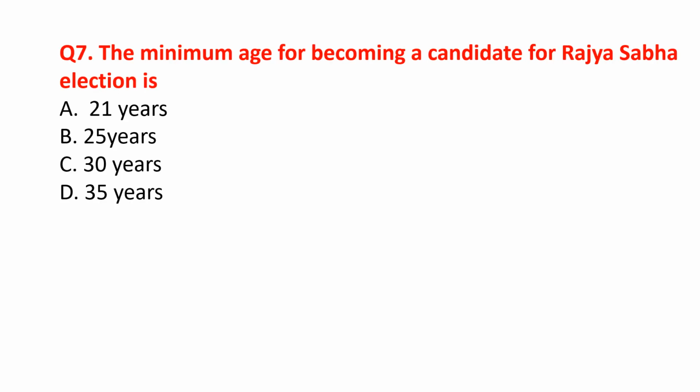The minimum age for becoming a candidate for Rajya Sabha election is 30 years. For Lok Sabha election, the minimum age is 25 years.